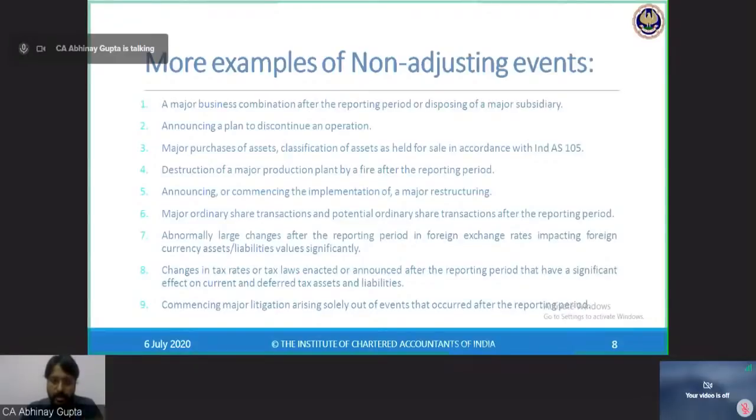Point number 6, major ordinary share transactions and potential ordinary share transactions after the reporting period. If I issue any shares, either it is a fresh issue, further public offer, or a right issue, or a bonus issue, so any sort of issue of share capital after 31st March, that is in the month of April or in the month of May before the approval of accounts, is a subsequent transaction.